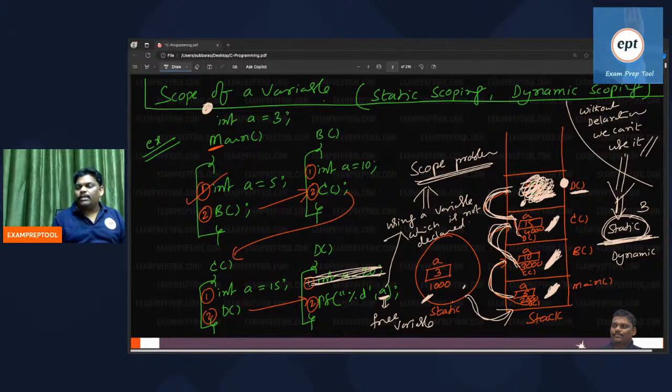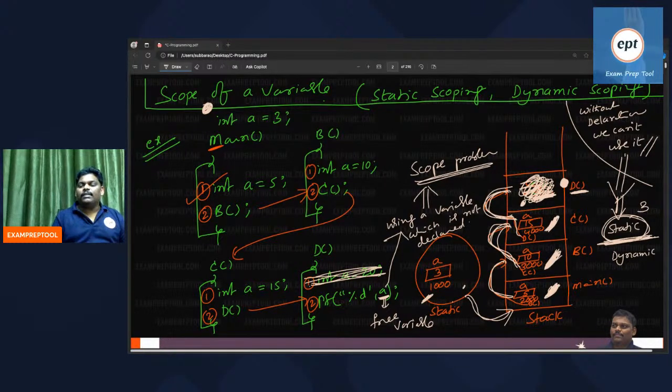In C language, right. In some other languages, it is wrong. Some languages follow dynamic scoping. C language follows static scoping. How can you say every time go to the global variable only? Please be careful. No local, go to global: that is called static scoping. C language follows static scoping. That is correct. For some other languages, it is not correct.